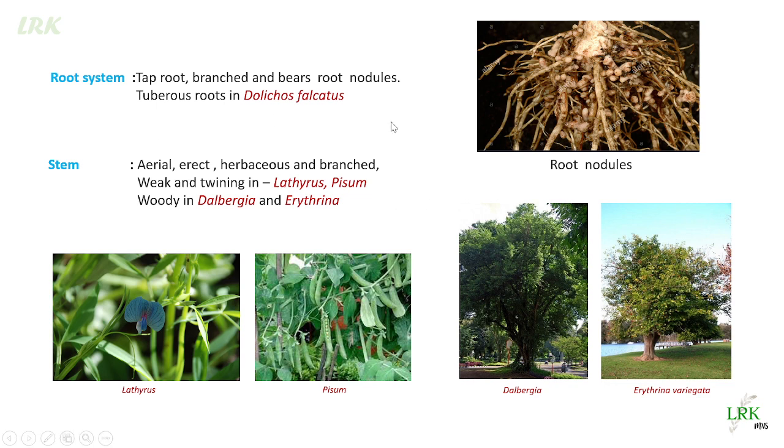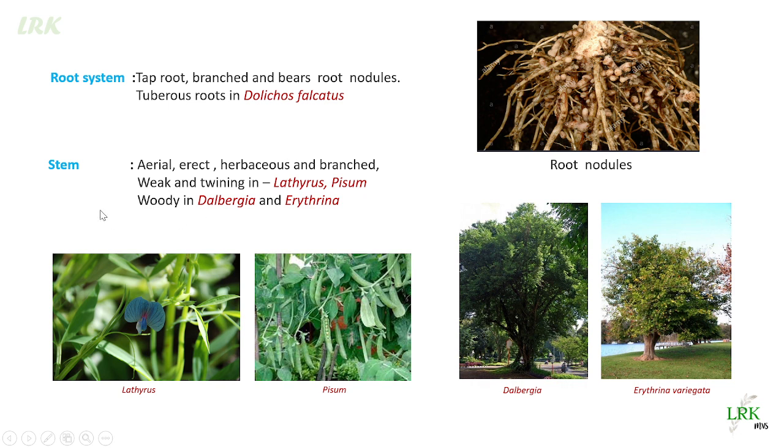Now we will see the root system. Root system is a taproot system which is much branched, and it bears root nodules. What is the importance of root nodules? They fix the atmospheric nitrogen into nitrogenous compounds. Rhizobium bacteria live in symbiosis with these roots, and fix the atmospheric nitrogen into a usable form for the plants. There is an exception also here. Tuberous roots are seen in Dolichos falcatus. What are tuberous roots? The roots which store food material are called tuberous roots.